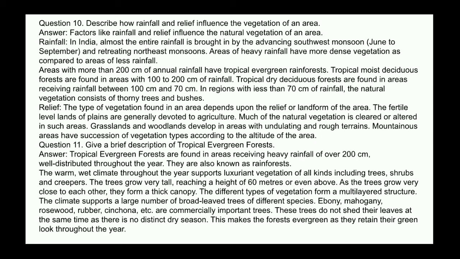The different types of vegetation form a multi-layered structure. The climate supports a large number of broad-leaved trees of different species. Ebony, mahogany, rosewood, rubber, cinchona, etc. are commercially important trees. These trees do not shed their leaves at the same time as there is no distinct dry season. This makes the forest evergreen as they retain their green look throughout the year.